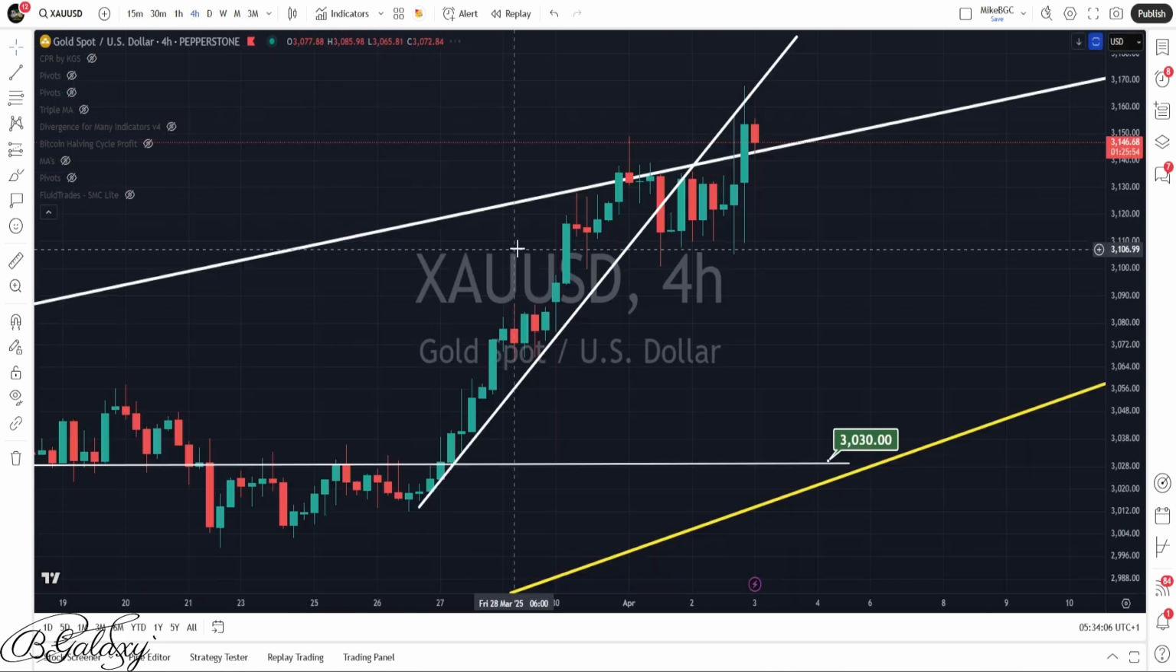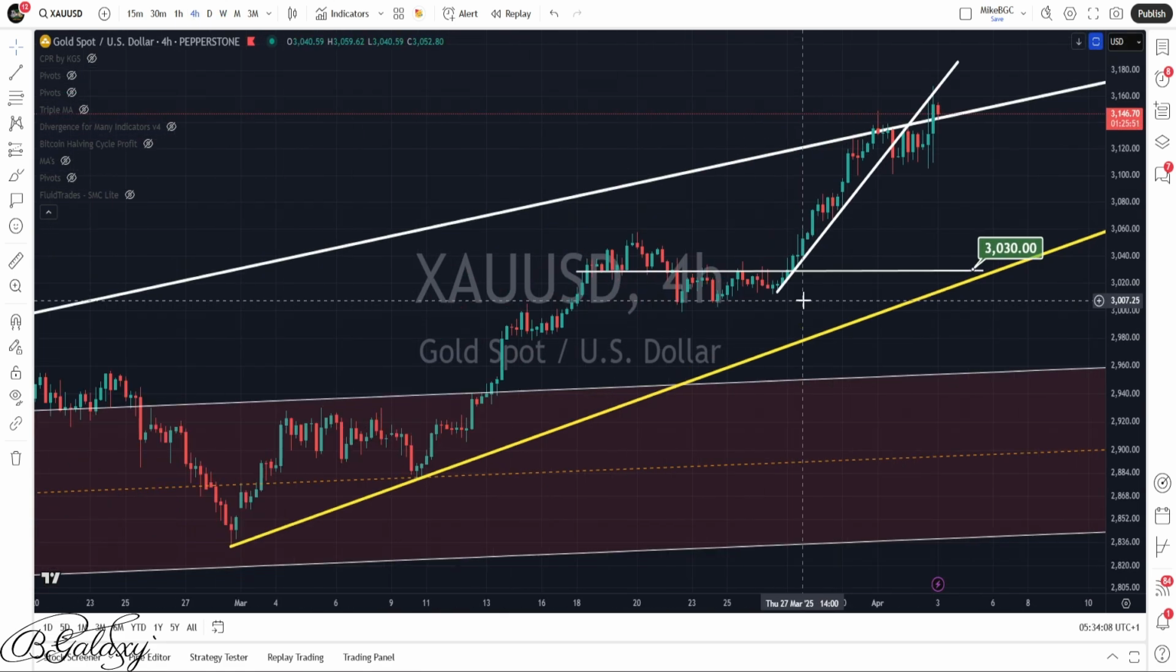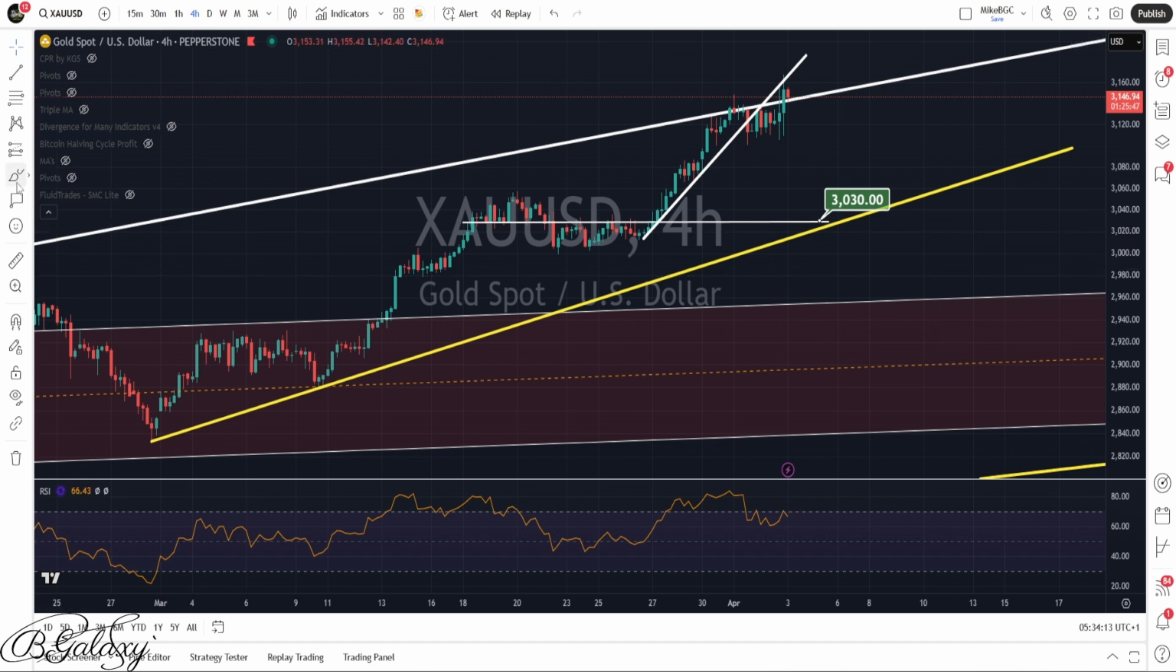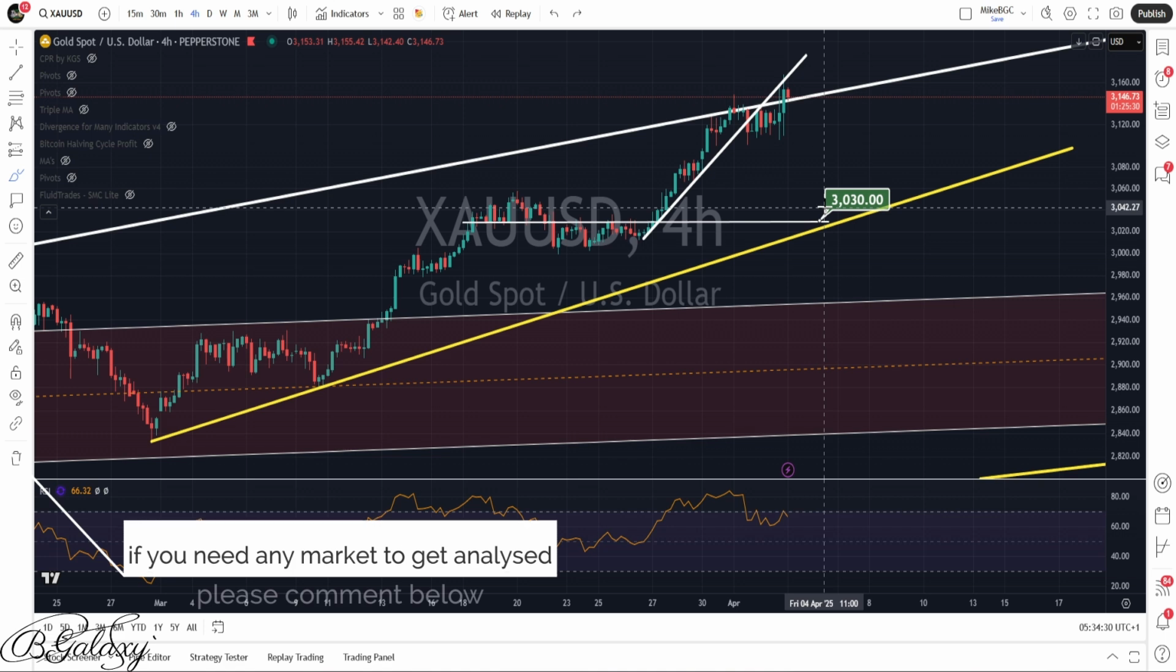If you go to the 4-hour time frame, what do we have in here? On the 4-hour time frame, if you check the RSI, we have got a bearish divergence. The RSI made a lower high, but the price of gold made a higher high. Because of that, I'm expecting a rejection to the downside.